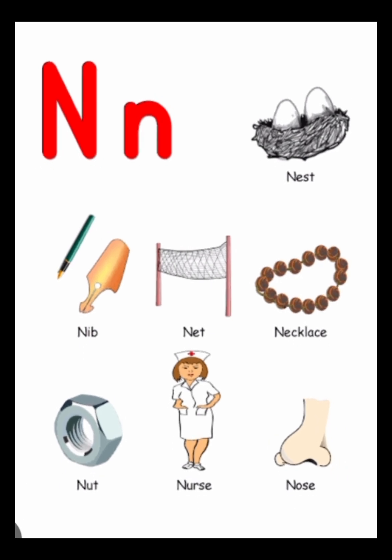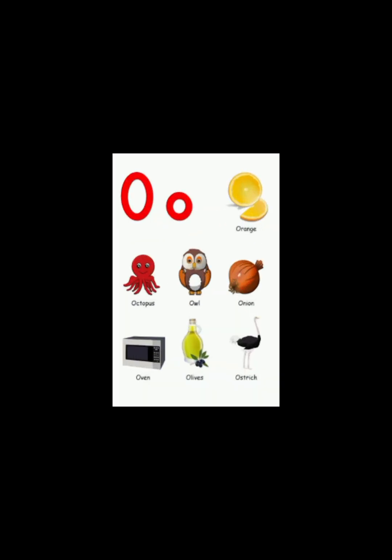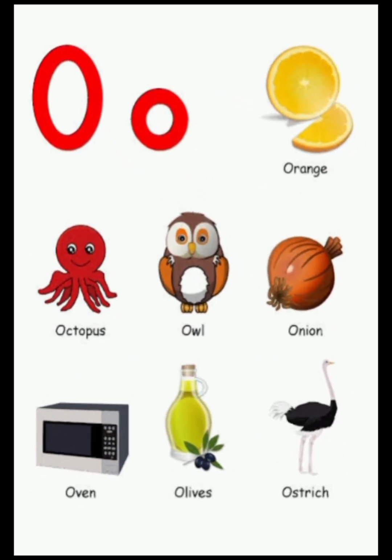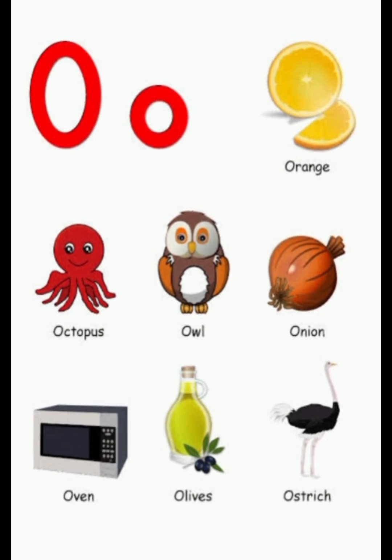N for nest, N for nip, N for net, N for necklace, N for nut, N for nurse, N for nose. O for orange, O for octopus, O for oval, O for onion, O for oven, O for olives, O for ostrich.